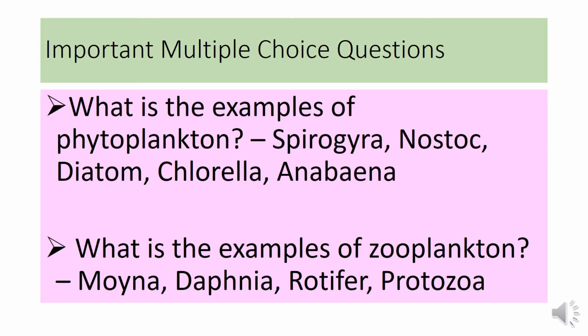Now some other important MCQs and knowledge-based questions, that is, the examples of plankton, mainly phytoplankton and zooplankton. Generally, plankton is of two types, phytoplankton and zooplankton, and these examples are very important for MCQs. Spirogyra, Nostoc, Diatom, Chlorella, Anabaena, etc. are examples of phytoplankton, and Moina, Daphnia, Rotifer, Protozoa, etc. are examples of zooplankton.